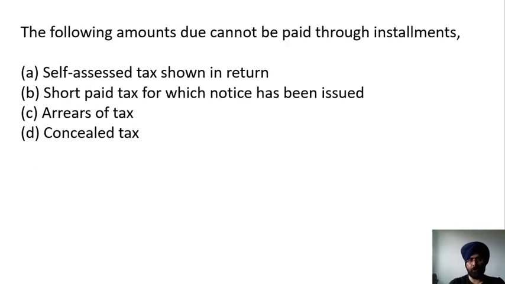Fully amount due cannot be paid through installments. Self-assessed tax shown in return, short paid tax for which notice has been issued, arrears of the tax, and concealed tax.